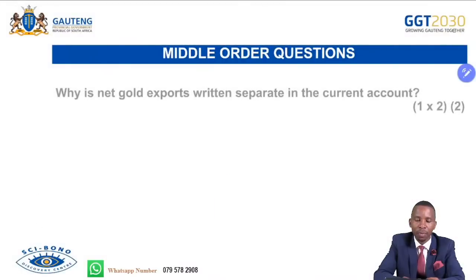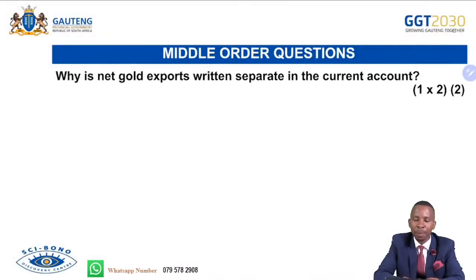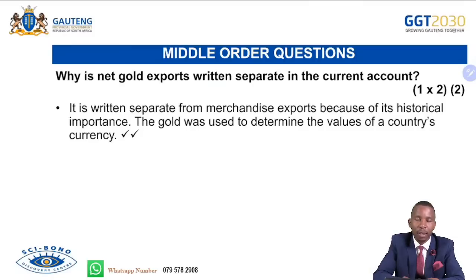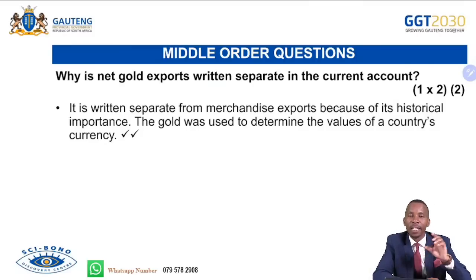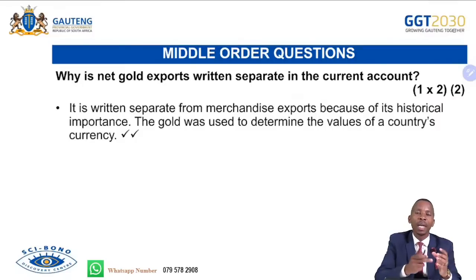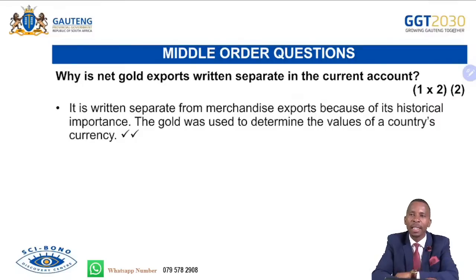We continue. Why is the net gold written separately in the current account? The net gold exports are written separately in the current account, not as a merchandise export. Remember, the trade balance consists of physical goods, physical imports and exports. So we have merchandise exports, net gold exports, and merchandise imports. We don't add net gold together with the merchandise export. Why is that the case?